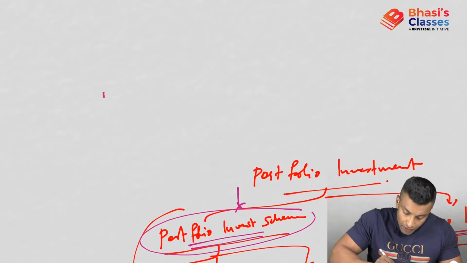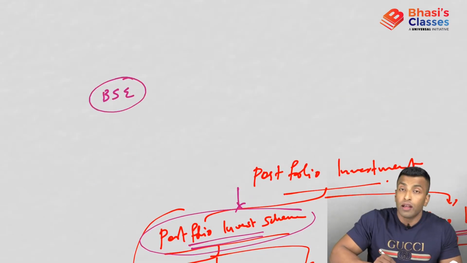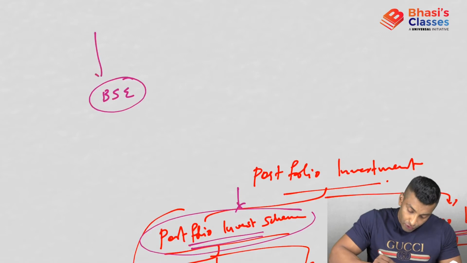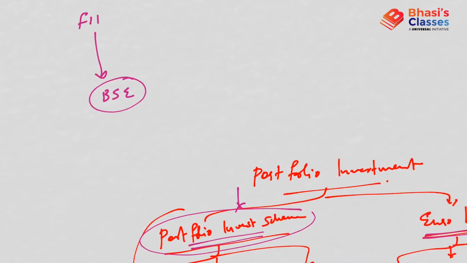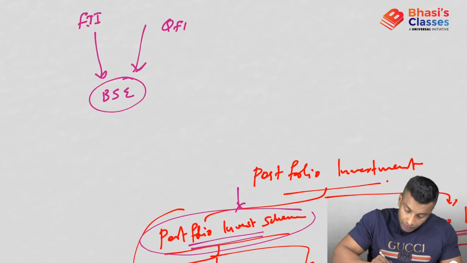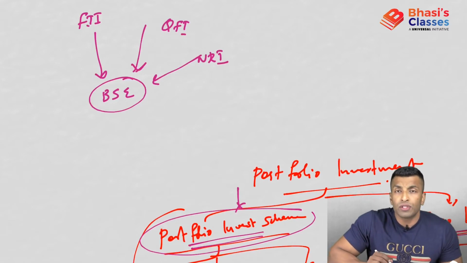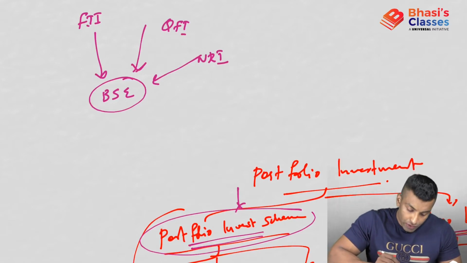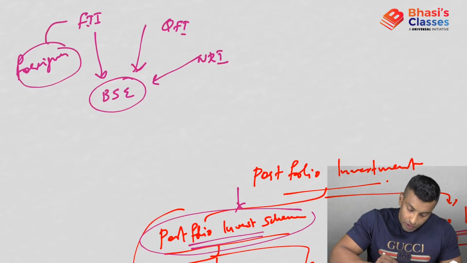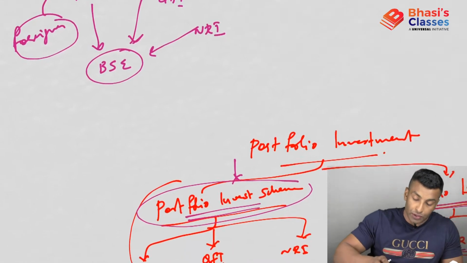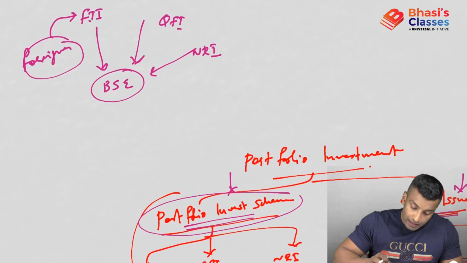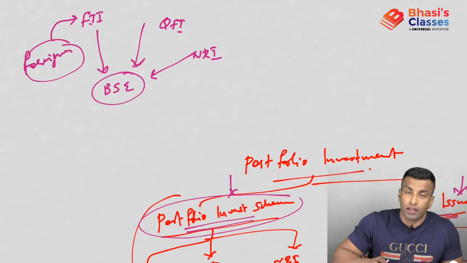So if we need to buy shares from BSE, the foreign institutional investor can buy, the QFI can buy, NRIs can buy. Now if a foreigner wants to buy a share, an individual cannot come and buy the share. What an individual can do is approach a foreign institutional investor, FII, and through the FII, a foreigner can buy the share.